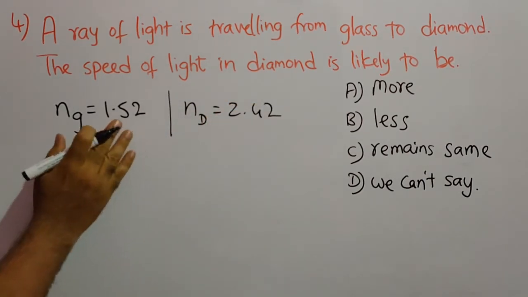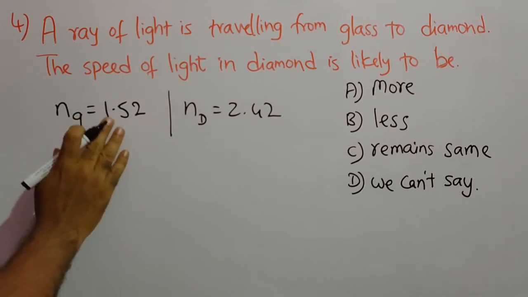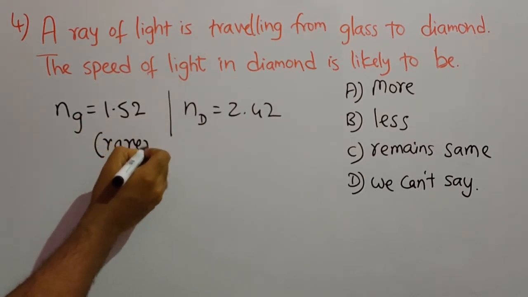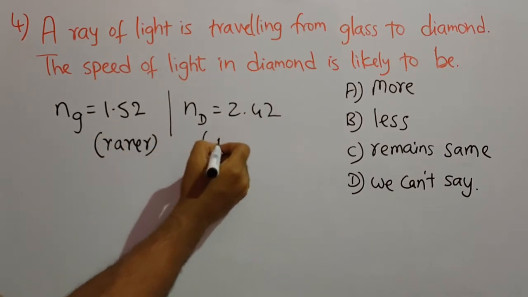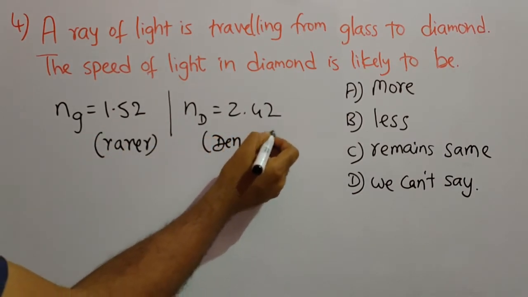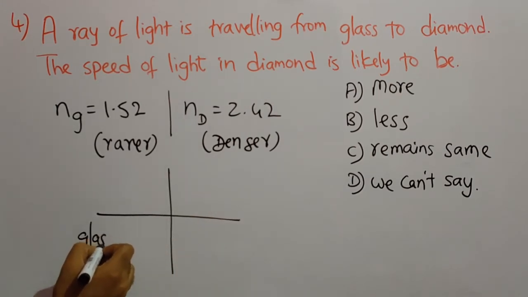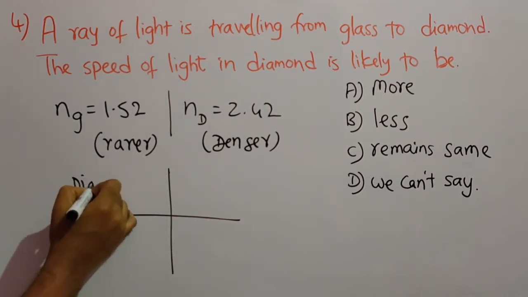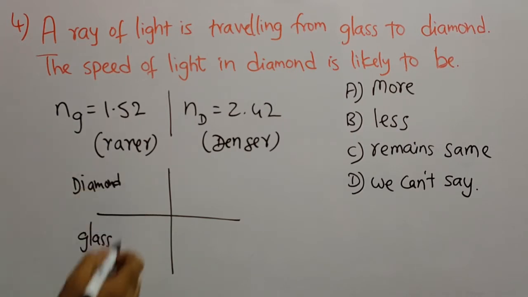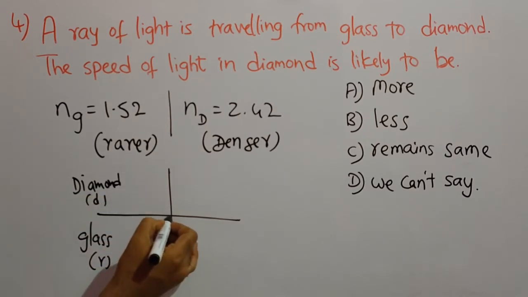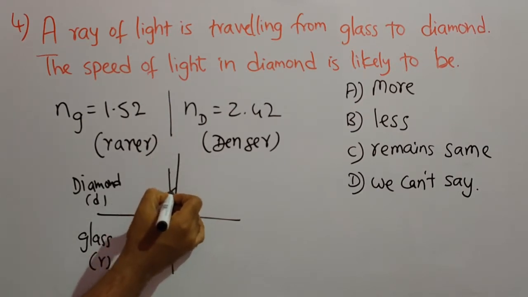That means if we compare the refractive indices of glass and diamond, glass is a rarer medium when compared to diamond, which is a denser medium. So now the light is traveling from glass to diamond. That means the light is traveling from rarer to denser medium. So when the light travels from rarer to denser, it bends towards the normal.